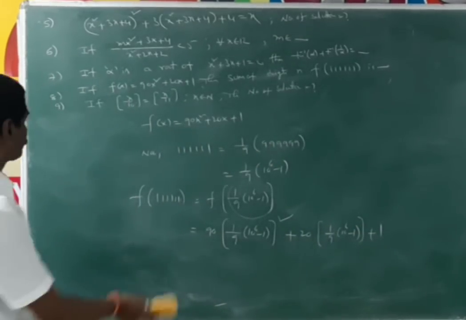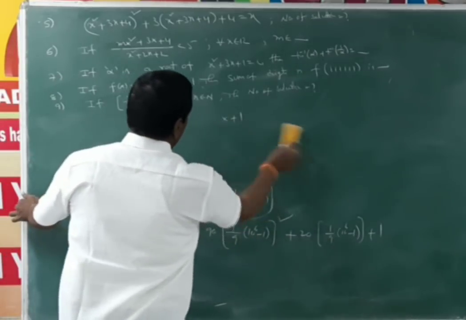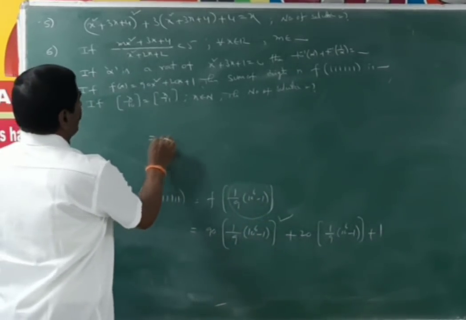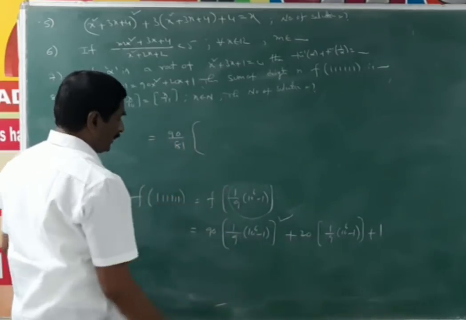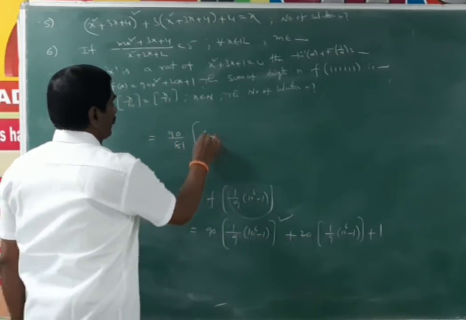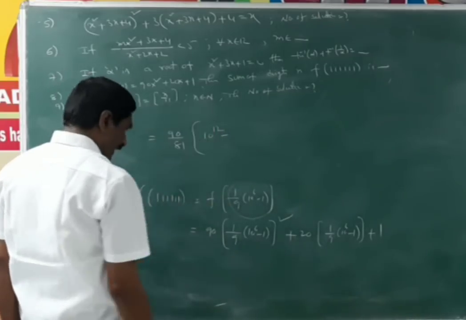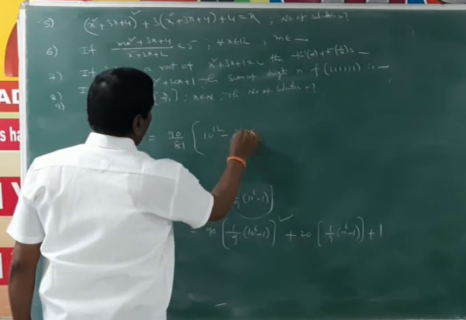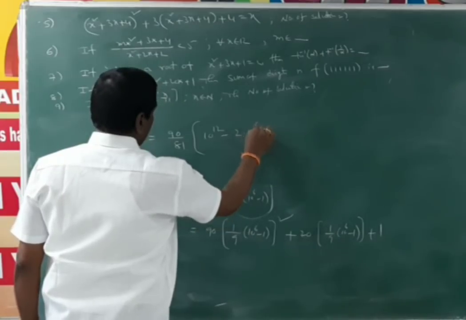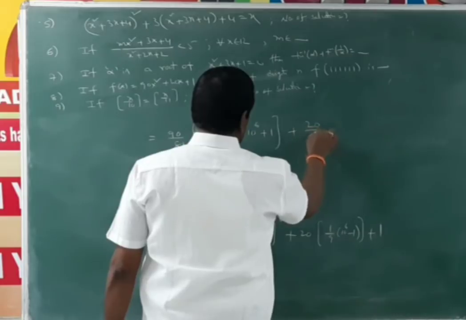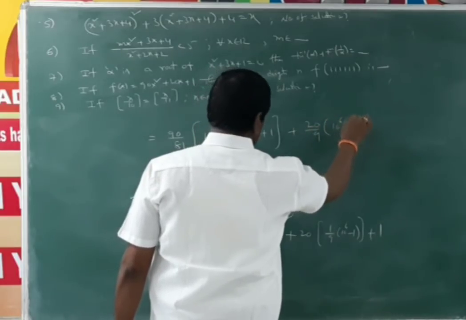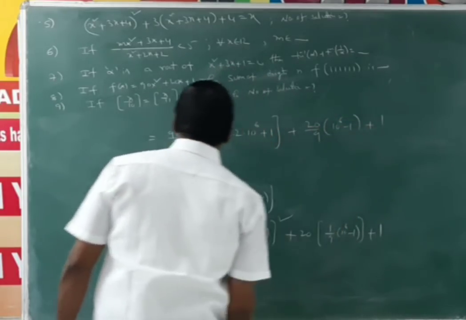Simplify this value. After simplification, 90 into 1 by 9 whole square means 81, into a minus b whole square, a square means 10 power 12 minus 2 into 10 power 6 plus 1, plus 20 by 9 into 10 power 6 minus 1, plus 1.